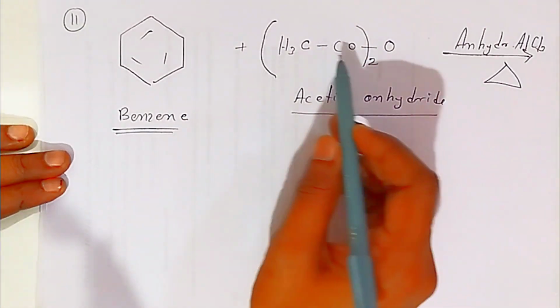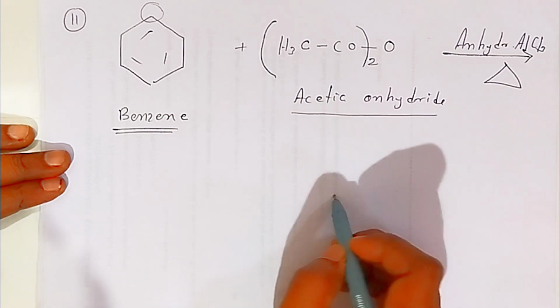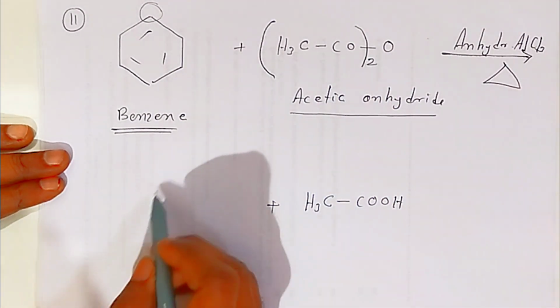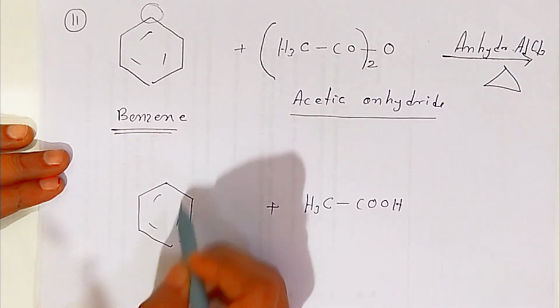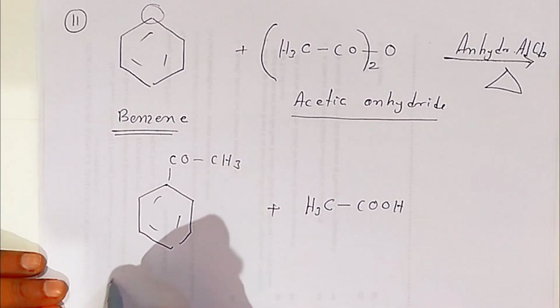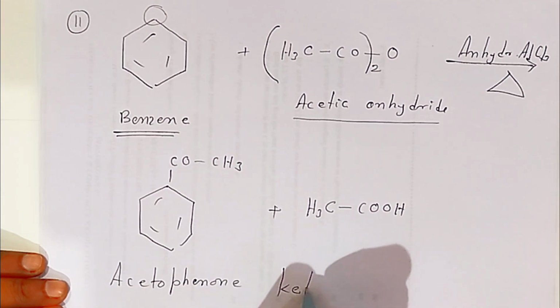What happens, students? The hydrogen will combine with one of the CH3CO groups and it will form CH3COOH. Now the other acetyl group will combine with this benzene like this. Again, students, you are getting acetophenone, that is ketone. So this way, students, you have got the ketone.